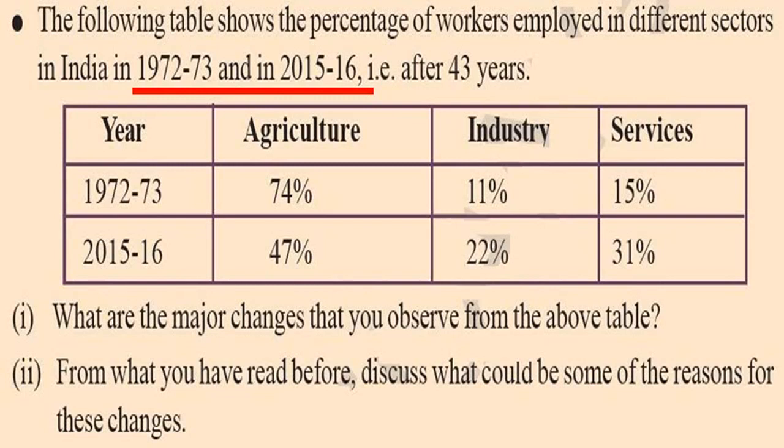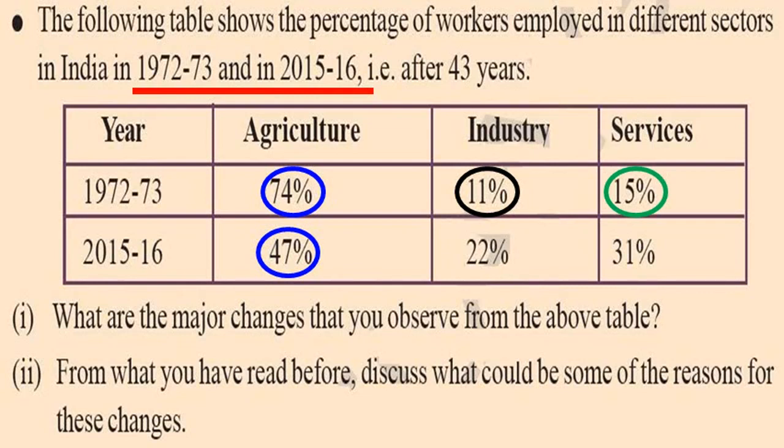Now let us see about the agricultural sector. In 1972-73, the percentage of employees in this sector is 74%, whereas in industrial sector it is 11% and in service sector it is 15%. In the same way, in 2015-16, the percentage of employees is 47% in agricultural sector, means it was reduced by 27%.